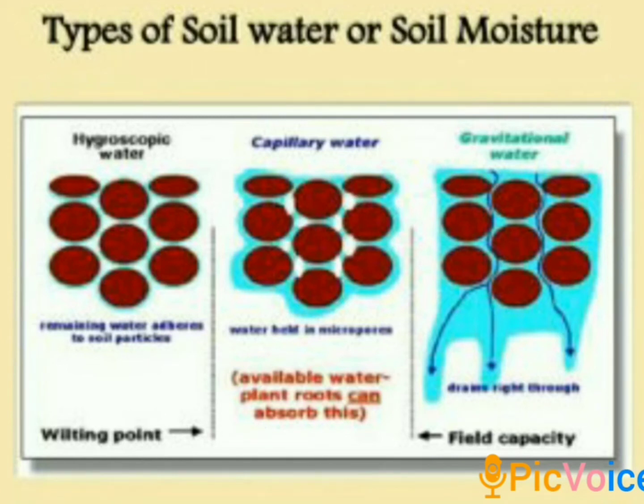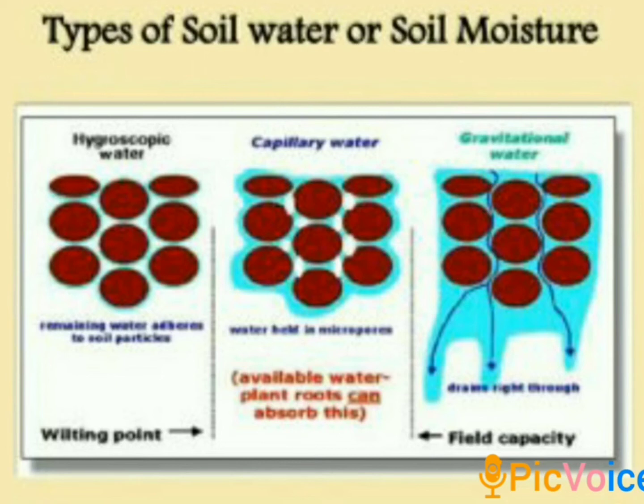Based on the nature of interaction between soil particles and water molecules, soil water can be classified into the following types. Hygroscopic water. It is the water present as a thin film around soil particles and remains firmly attached. It is not utilized by plants, hence it is unavailable for plants.